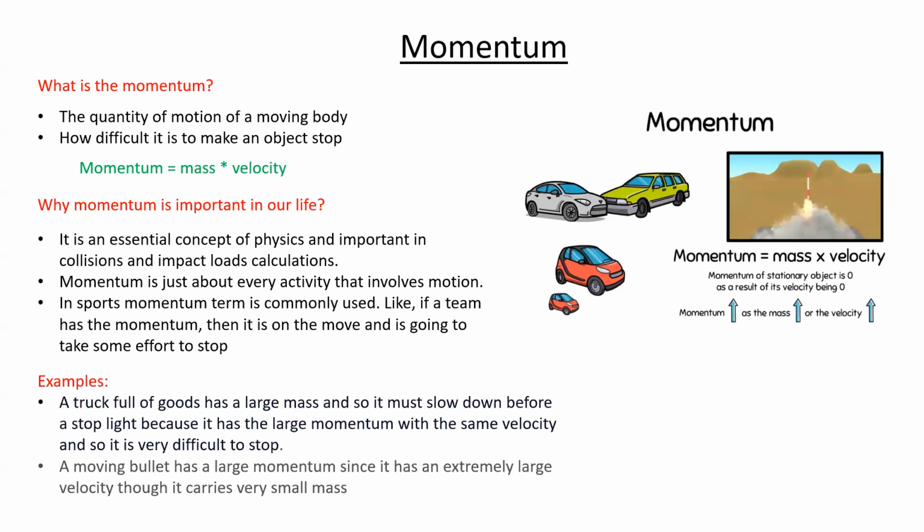Some examples of momentum: imagine a truck full of goods. It has a large mass, so it must slow down early before a stoplight, because it has a large momentum even at the same velocity, and so it is very difficult to stop. Another example is a small moving bullet: small mass, but a moving bullet means high velocity. This will result in high momentum.